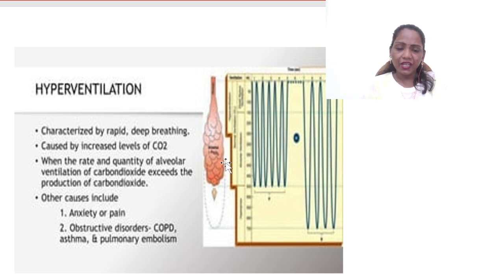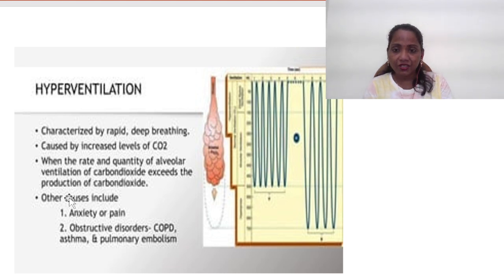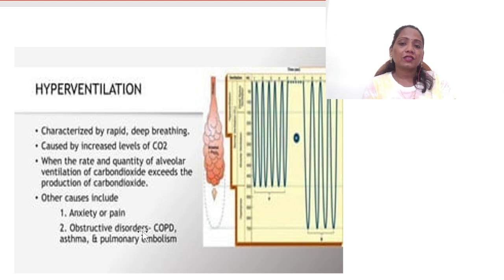Hyperventilation is characterized by rapid and deep breathing. It's mostly caused by increased levels of CO2. When carbon dioxide levels are high in your body, then we can see this hyperventilation, when the rate and quantity of alveolar ventilation of carbon dioxide exceeds the production of carbon dioxide. Other causes include anxiety, pain, COPD or obstructive disorders. I can say hyperventilation means deep breathing.